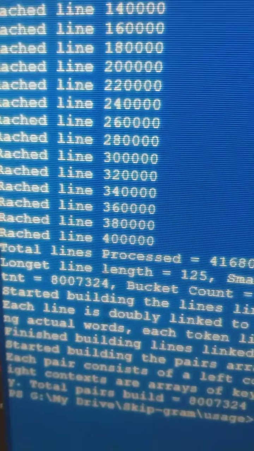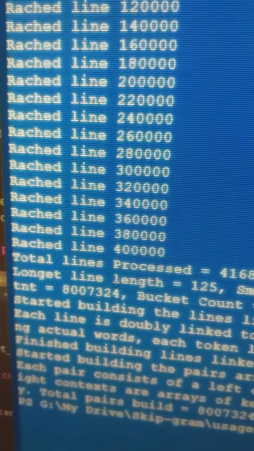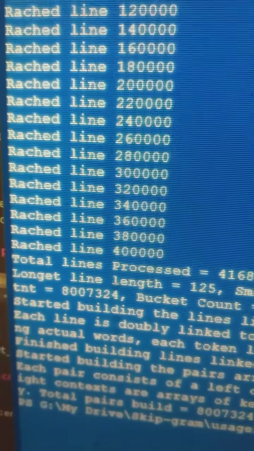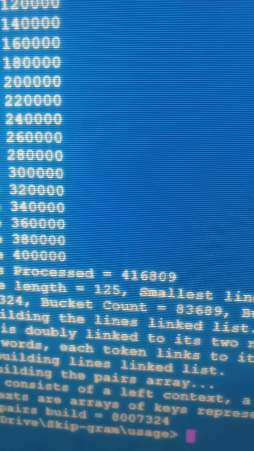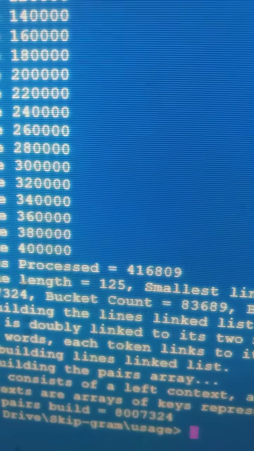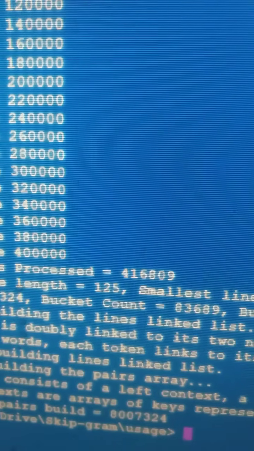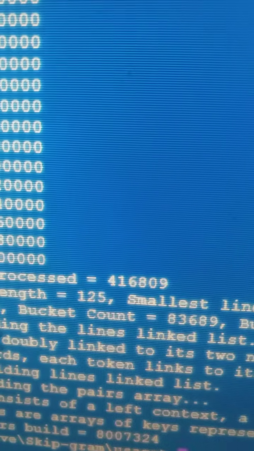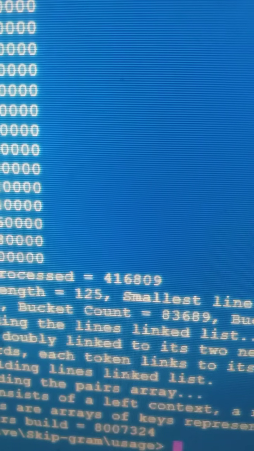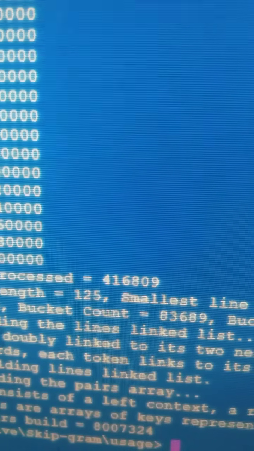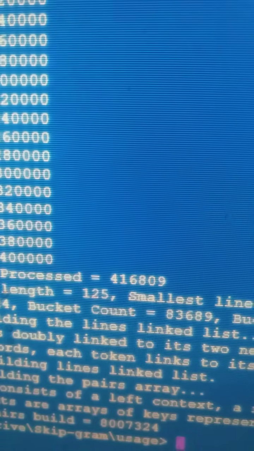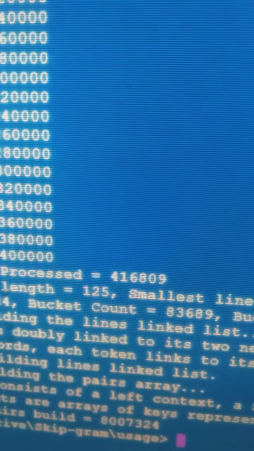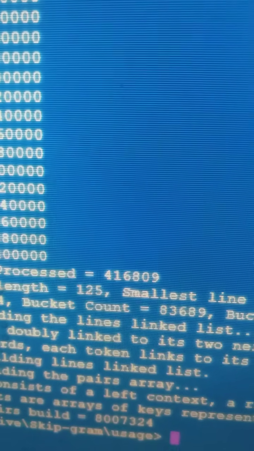At the same time, it is telling you that the total number of tokens that it has processed is more than 8 million, and the hash table has a total bucket count. This is how big that hash table is: 83,689. At the time of execution of the program, this bucket count was not that big.